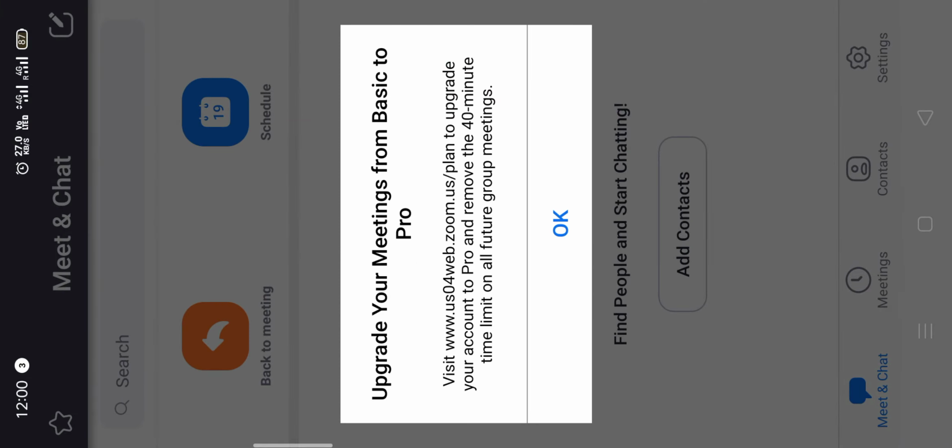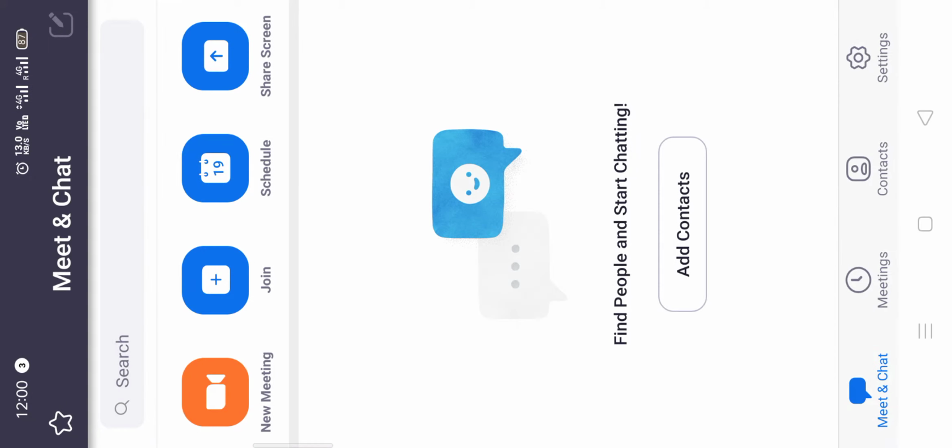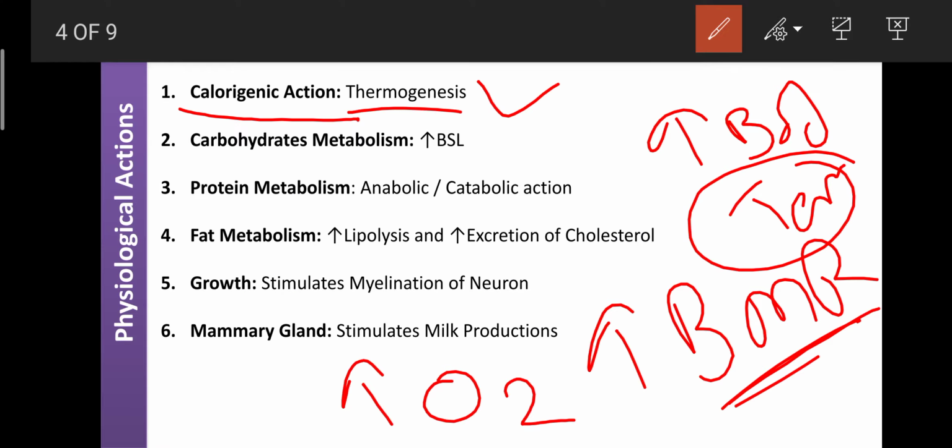So the first action is calorigenic, because it can enhance the production of ATP by enhancing the basal metabolic reaction and consumption of oxygen, and it can also enhance the temperature.